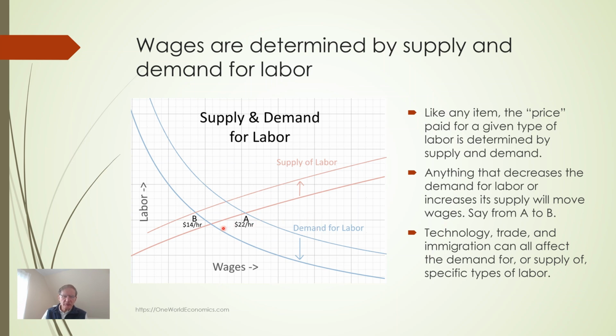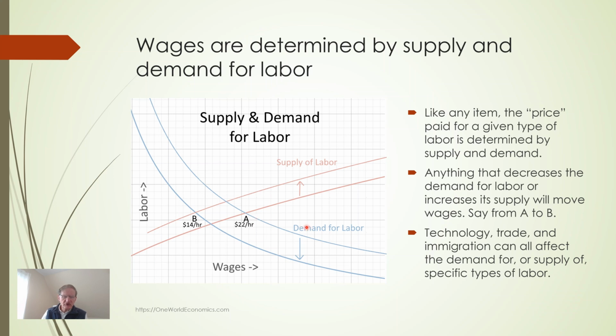On the other hand, the supply of labor goes up with wages. As the factory owner offers more wages, more people are willing to take those jobs. Where those two lines meet, the factory owner is able and willing to pay just enough wages so that just enough people will apply for those jobs. And that is where demand and supply for labor meet, say, here at $22 an hour.